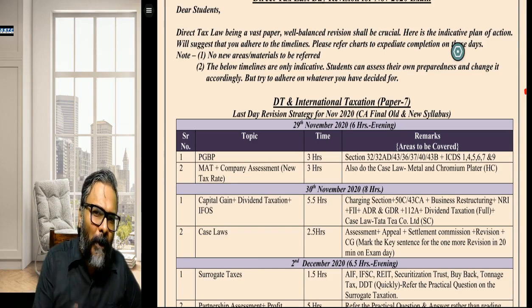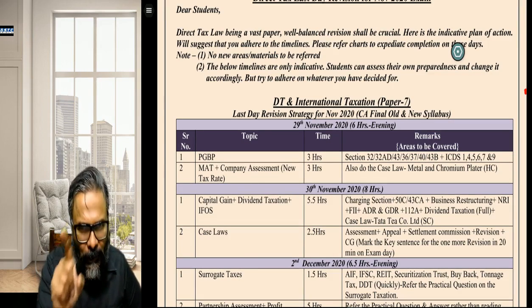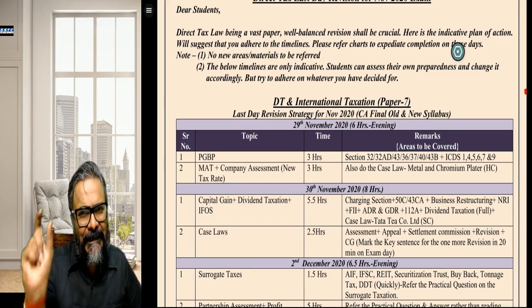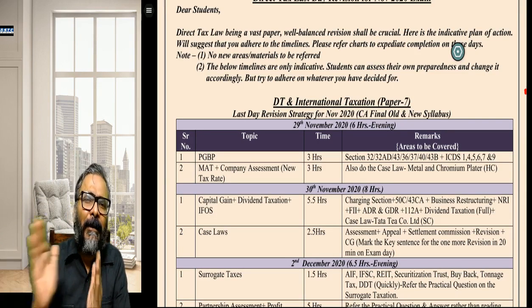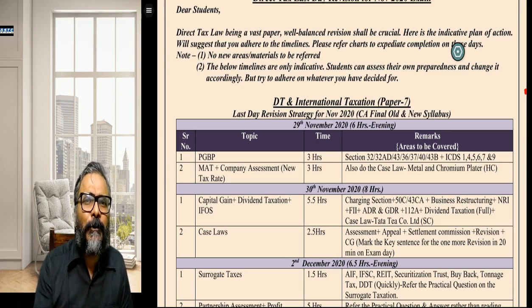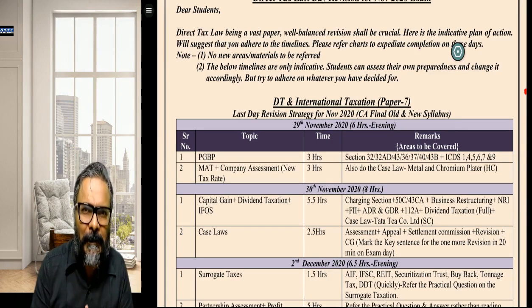So what we will be looking at is trying to utilize that evening of costing, and the very next day, that is the 30th of November, maybe a partial day if not the entire day, so that you will be in a better position to revise comprehensively your direct tax paper, which is quite a vast syllabus in the first place.